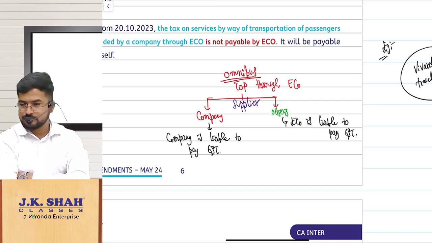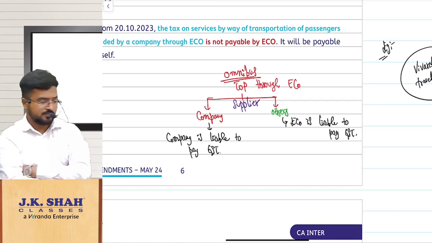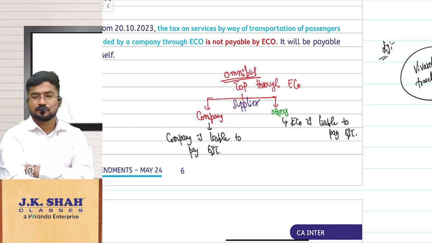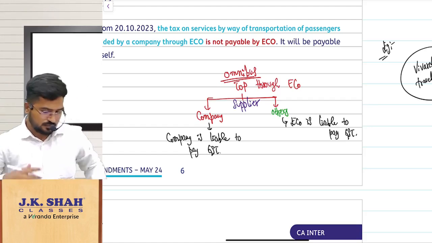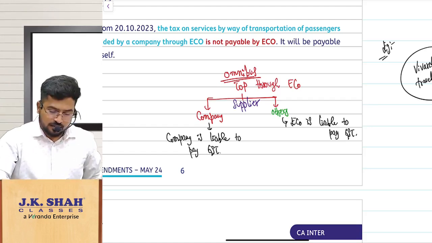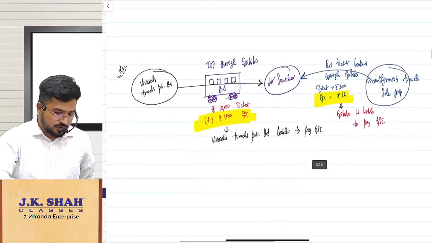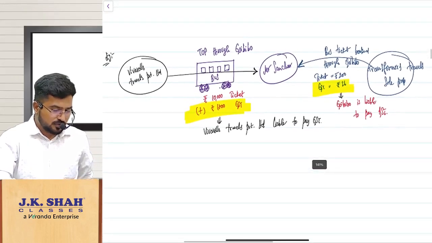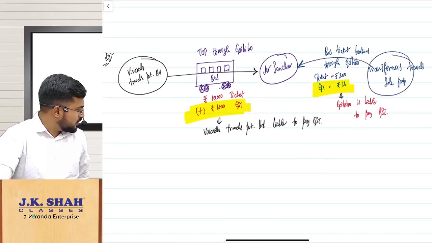Done? Next, this example. Pause the video and copy this. Hope the font size is visible, online students.